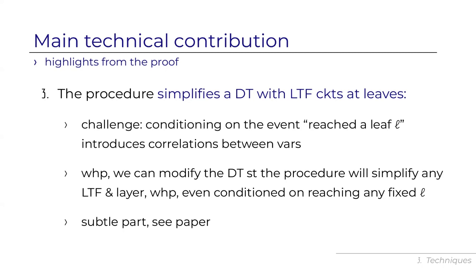To meet this challenge, we show that with high probability we can modify the decision tree such that even conditioning on reaching a leaf, the procedure simplifies any LTF and any layer. This is a subtle and technical part of the argument. It requires proving stronger claims on everything that I just mentioned. And in case you're interested, see the paper. We took care to explain this part slowly.